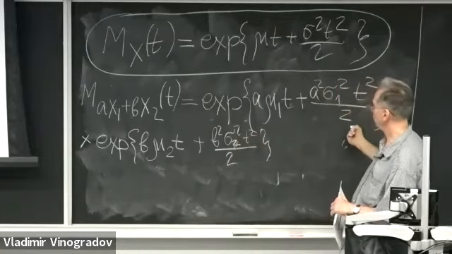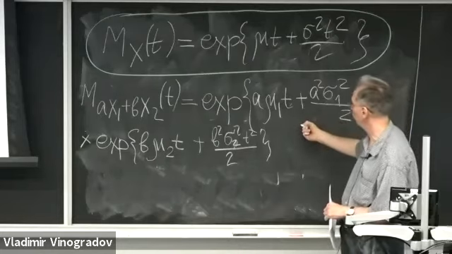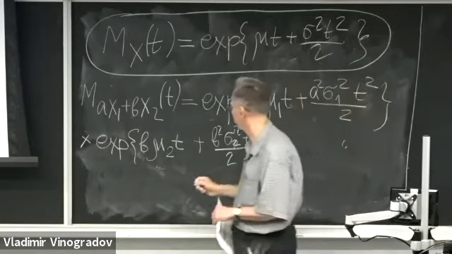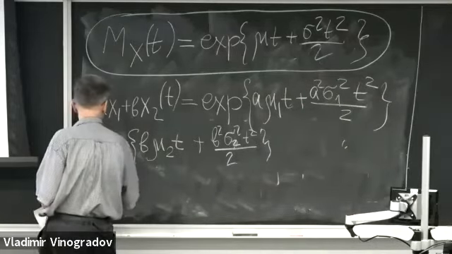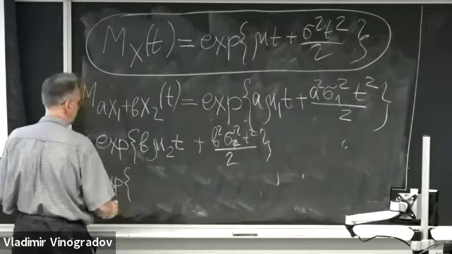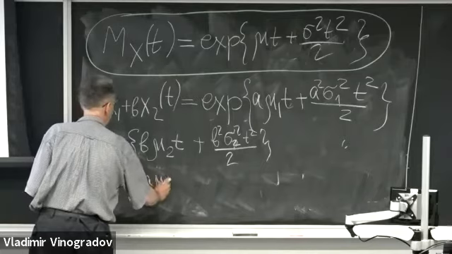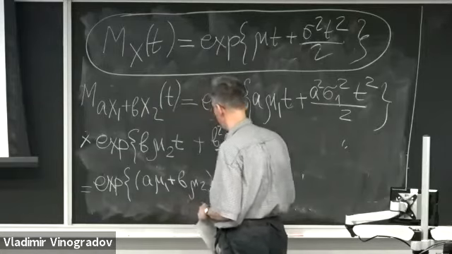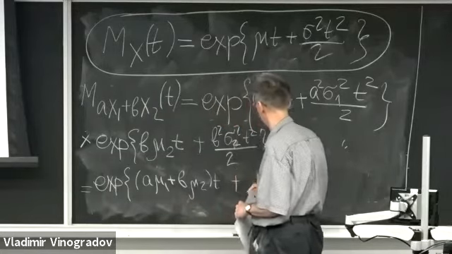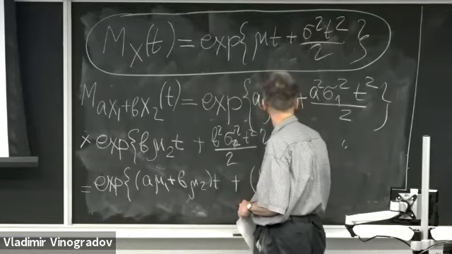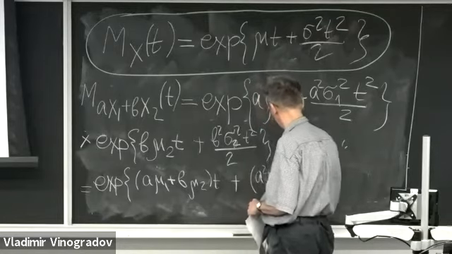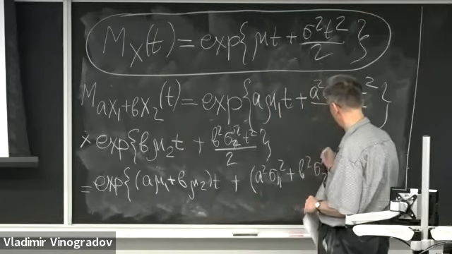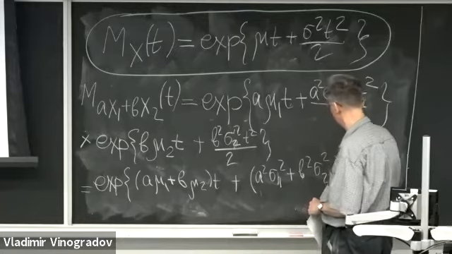And what remains is to do cleaning. You have two exponents, and you have linear and quadratic terms. Therefore, it's going to be the exponent of a mu1 plus b mu2 times t plus a squared sigma 1 squared plus b squared times sigma 2 squared times t squared over 2.